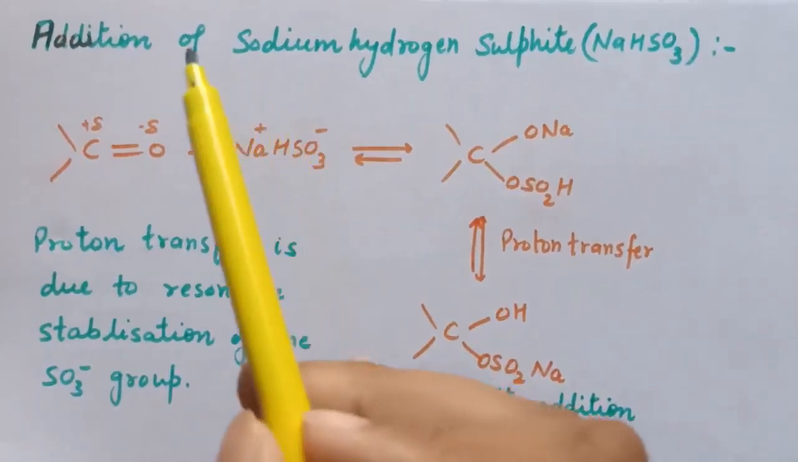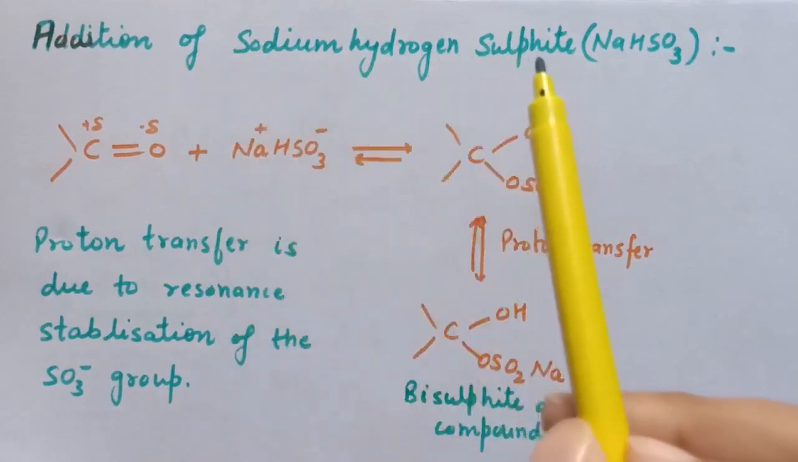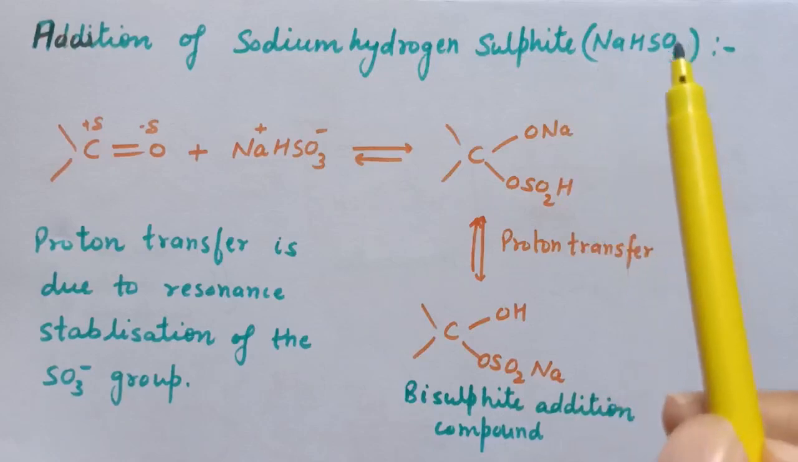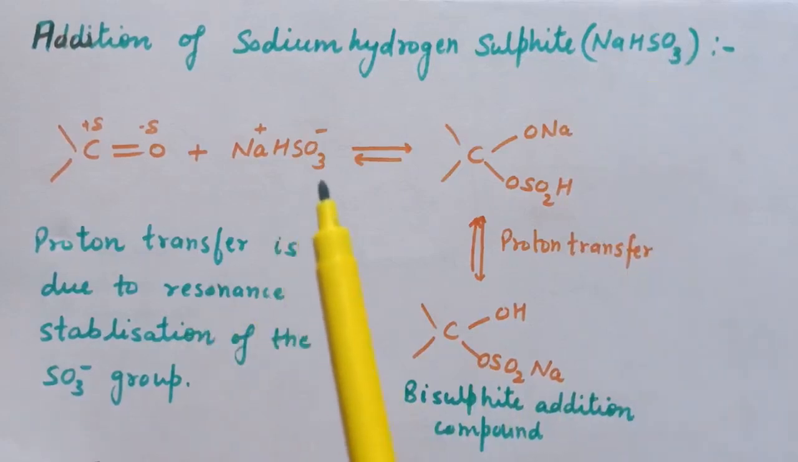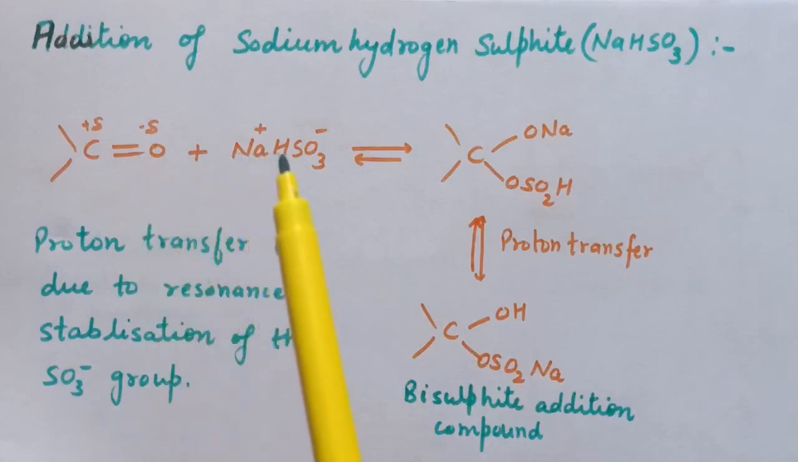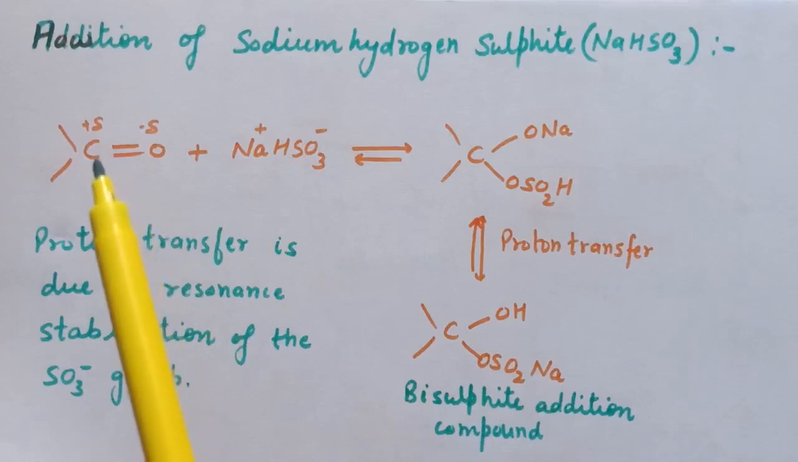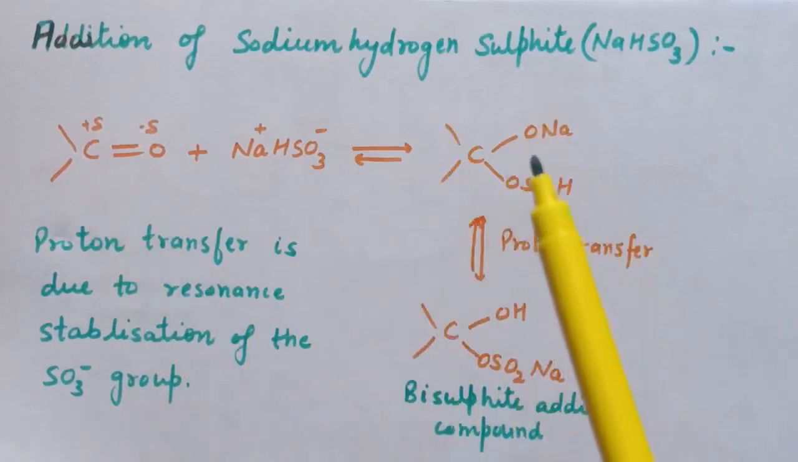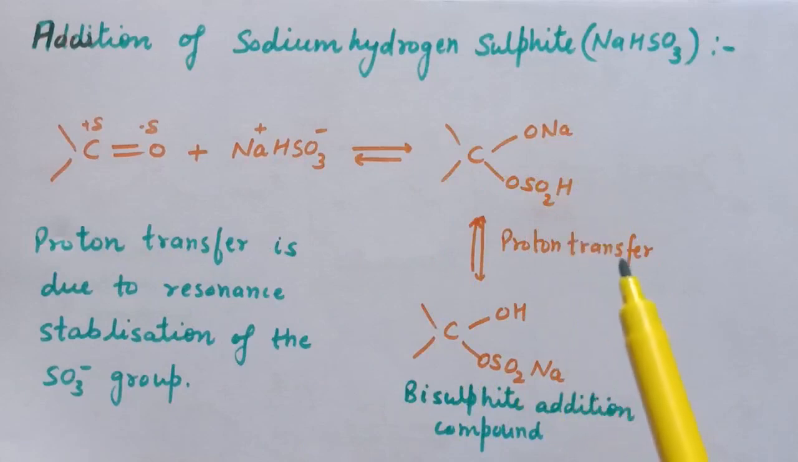Next example is addition of sodium hydrogen sulfite. The formula for sodium hydrogen sulfite is NaHSO3. Again the same mechanism will take place. Here the nucleophile is HSO3 negative. It will attack on this carbon, and this tetrahedral intermediate is formed. In the next step proton transfer takes place, and this bisulfite addition compound is formed.